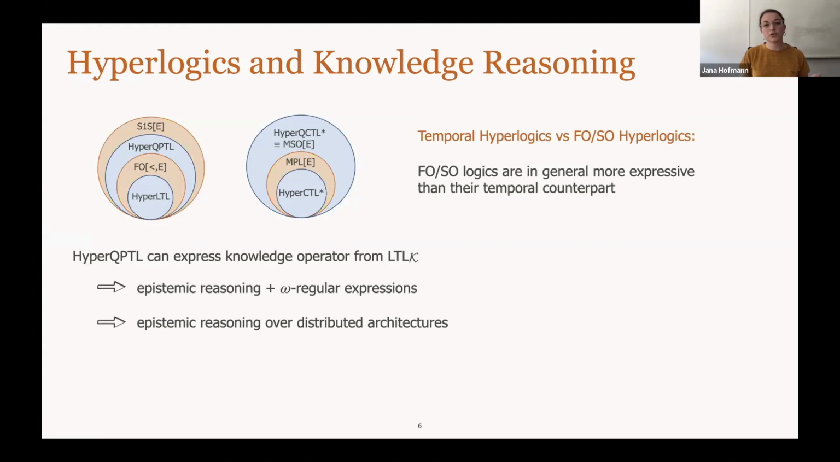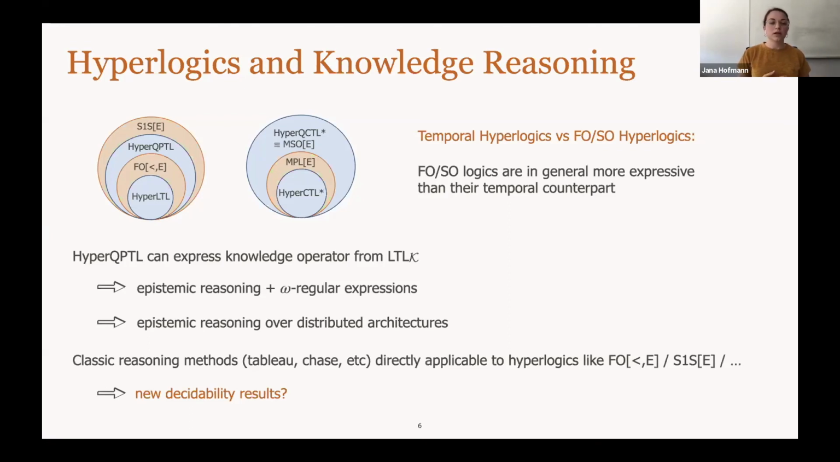For example, we could choose HyperQPTL, which can express the knowledge operator you might know from LTL with the knowledge operator. So we can do real epistemic reasoning in this logic, while also being able to express all omega-regular properties, for example, or we can also encode distributed architectures, allowing us to reason about both things at the same time. Similarly, classic reasoning methods like the tableau method and chase methods might now become applicable to hyperlogics by applying them to first-order and second-order logics. And this might even end up in new decidability results.